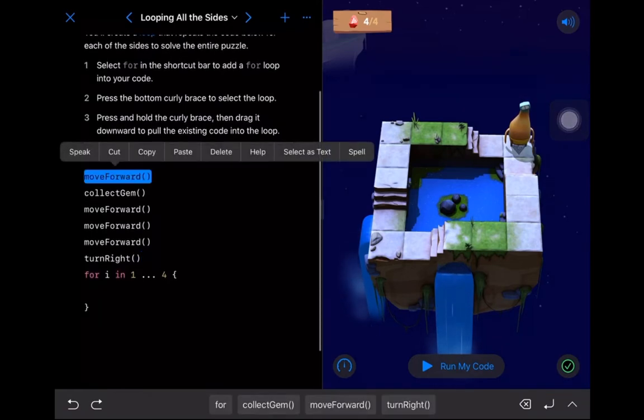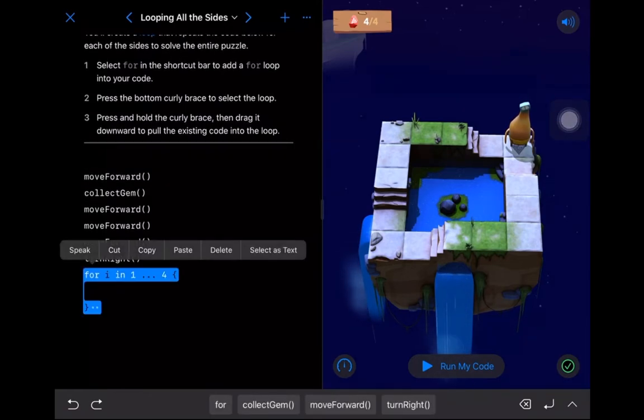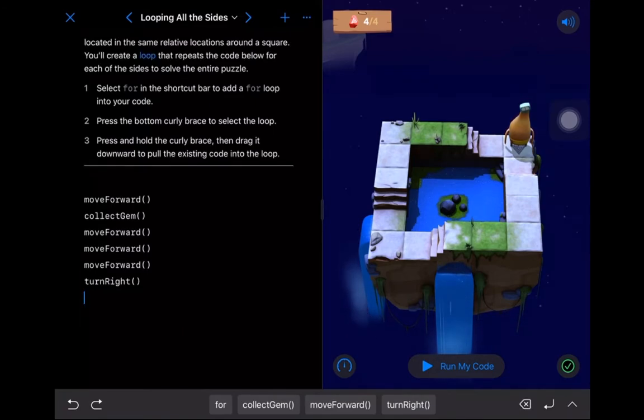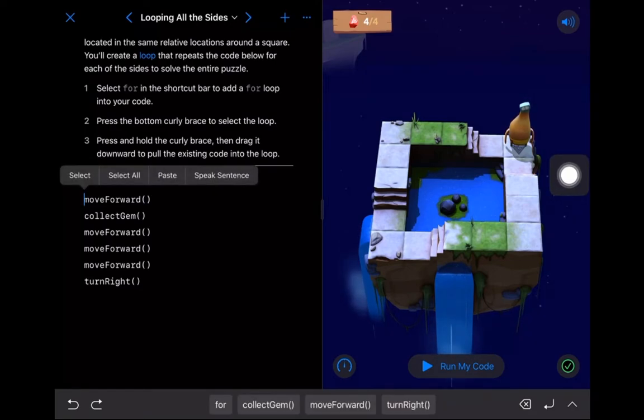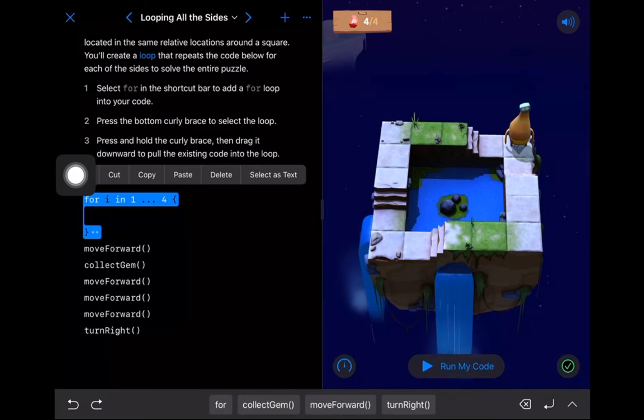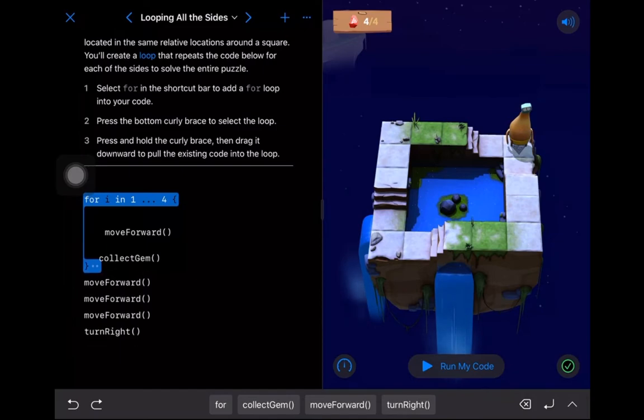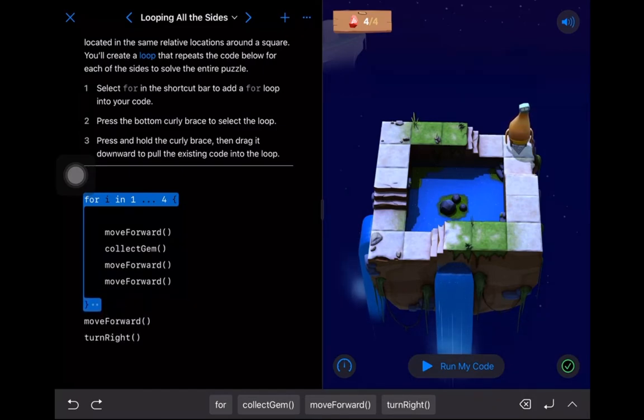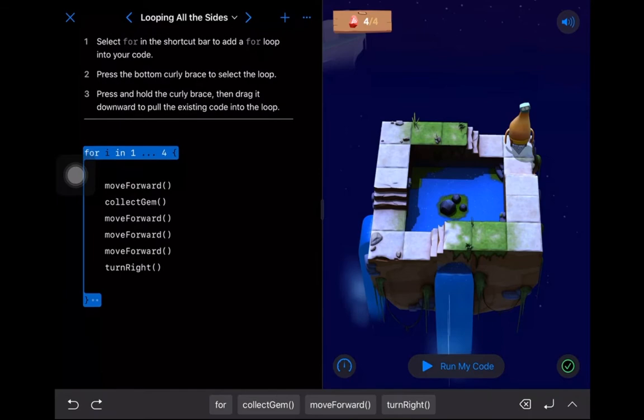What we'll do is cheat a little bit here. We're going to copy that, delete it, tap just at the start, and tap again on that blinking blue cursor and paste it. So now let's try that again. We're going to tap on the curly braces. What I can do is drag the 2 dots down and add all this stuff into my for loop.